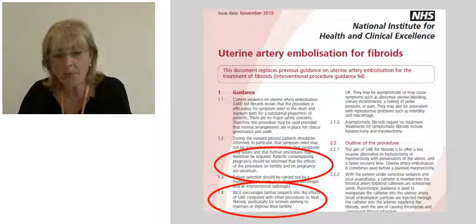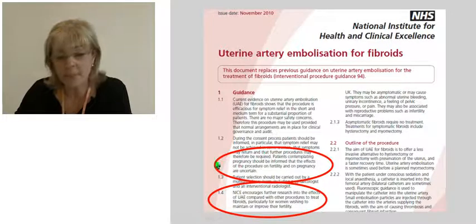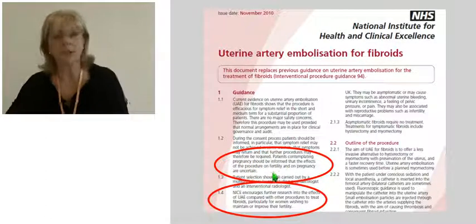But one of the areas where I think we still can't really offer evidence-based advice is in the role of uterine artery embolization in women who want to preserve their fertility or are actively seeking fertility. This is the NICE evidence, and you can see here the wording says that patients contemplating pregnancy should be informed that the effects of the procedure on fertility and on pregnancy are uncertain.